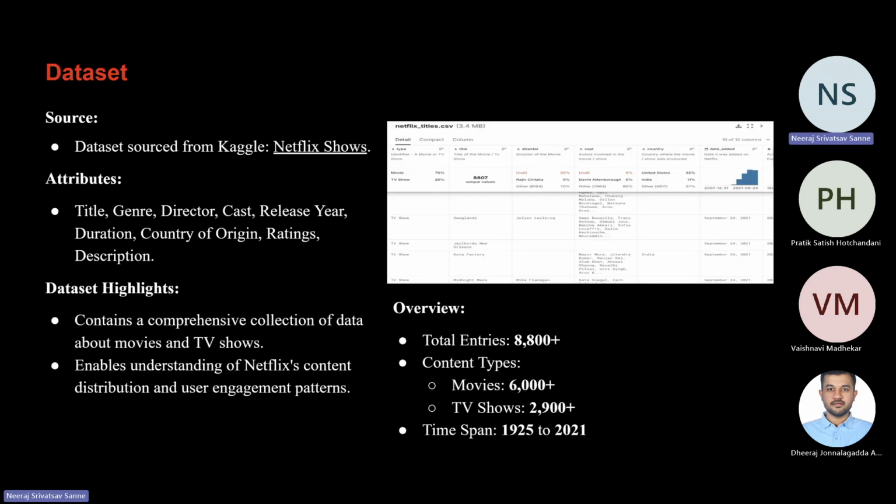For this project, we used a dataset sourced from Kaggle that contains information about the Netflix content library. The dataset provides comprehensive details for movies and TV shows, including attributes like title, genre, director, cast, etc. We can see the overview of the dataset. The total number of entries is around 8,800 plus, with movies being the major part of the content.